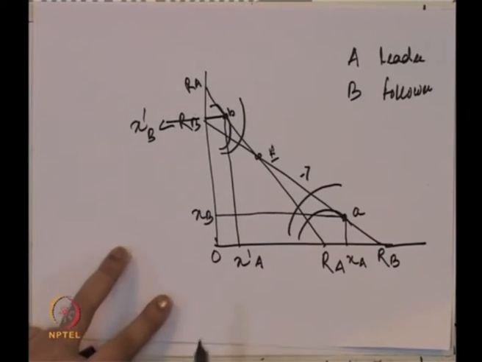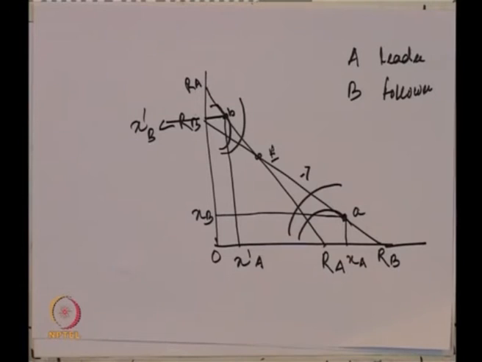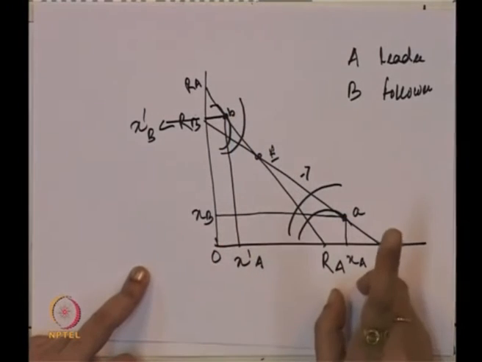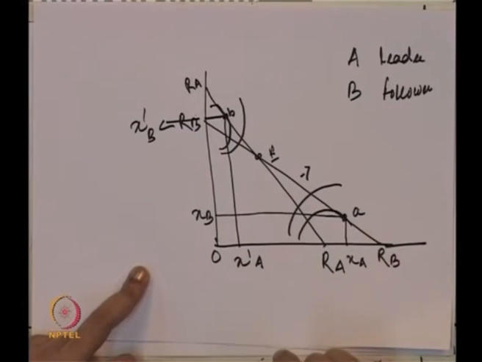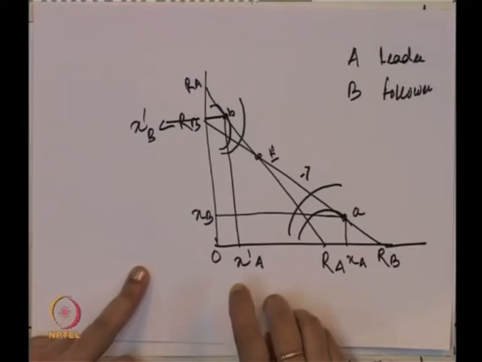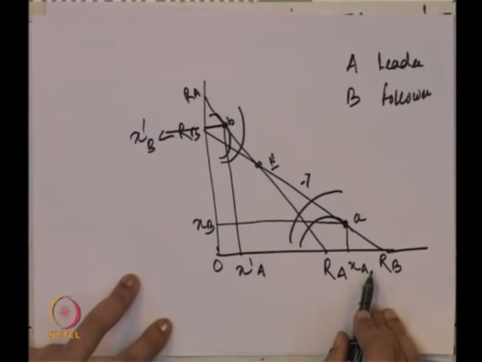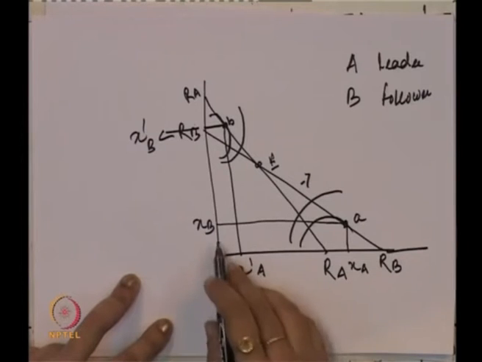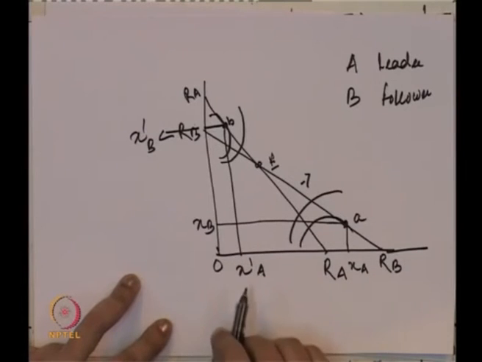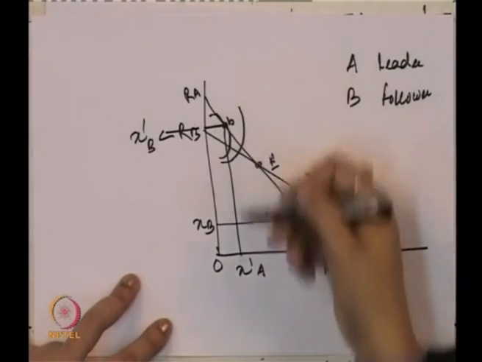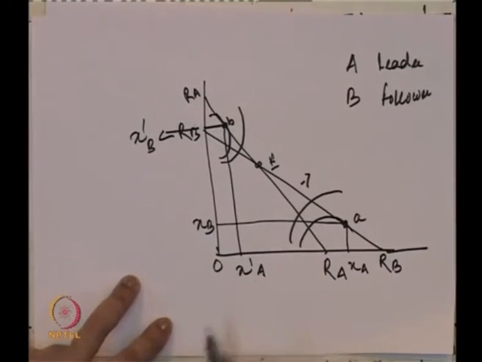If you look at it, whoever is sophisticated is producing more, as the leader. Whoever is not sophisticated, the follower, produces less. Like in the first case, B is producing less and A is producing more, and in the second case B is producing more since B is the leader, and A is producing less.